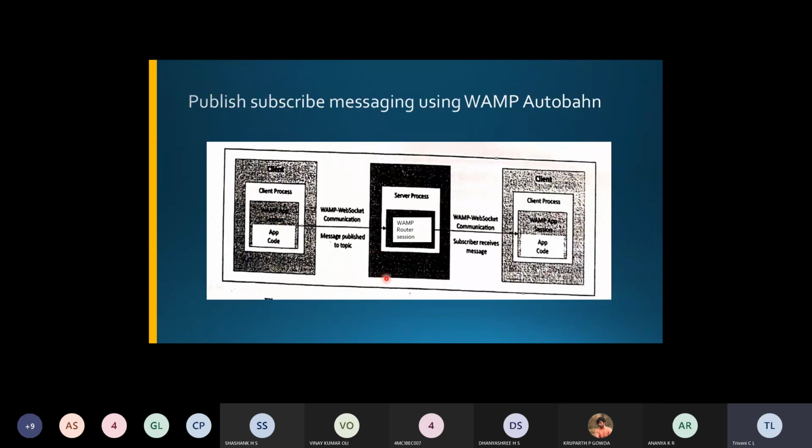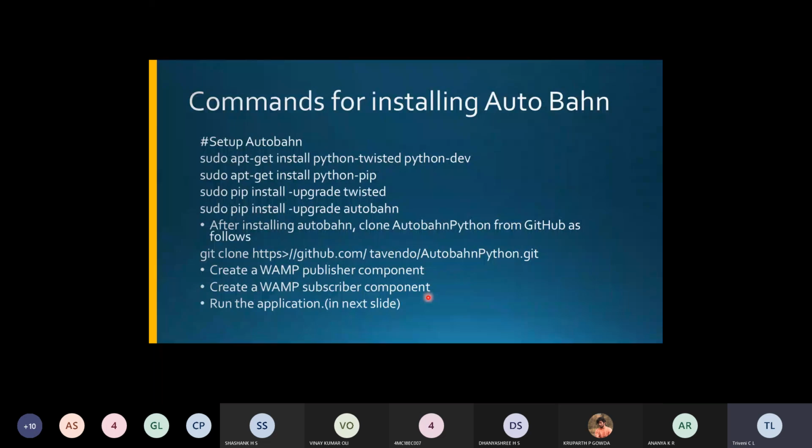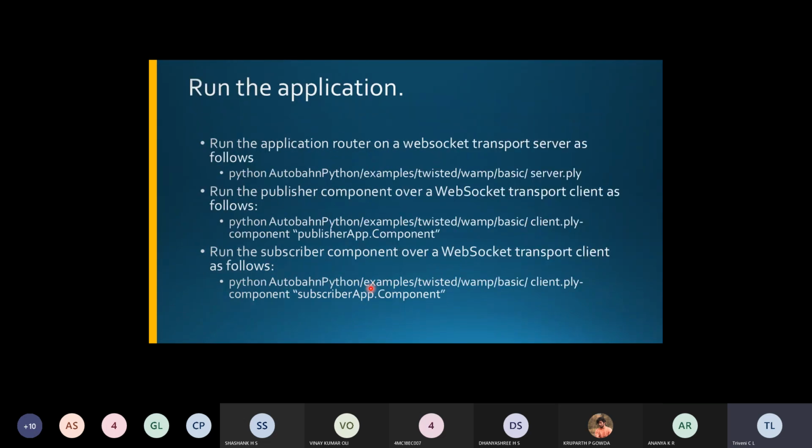We also discussed Autobahn, how the client and server will be presented and how they will be communicating. And later we discussed the commands for installing Autobahn, how to set up Autobahn, which we had taken in the previous class.